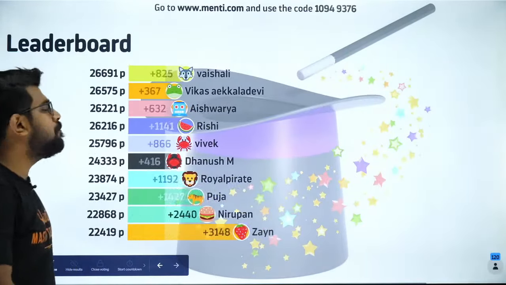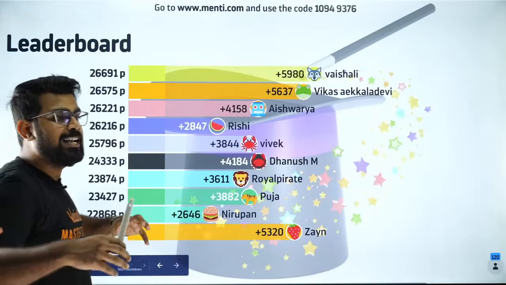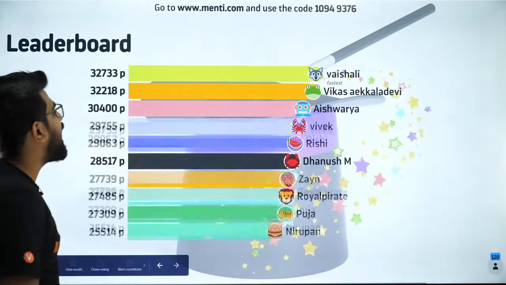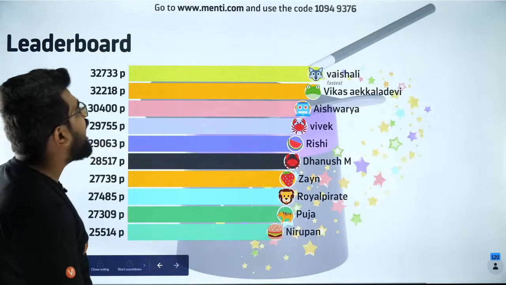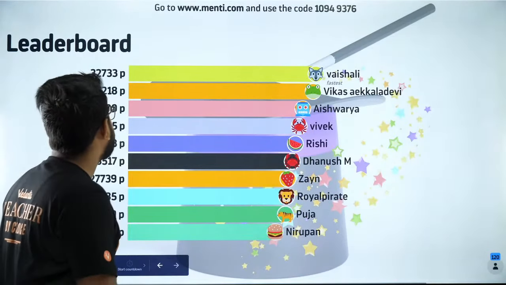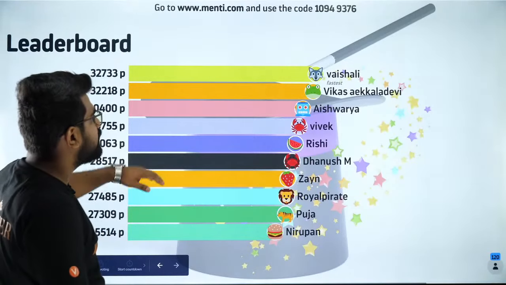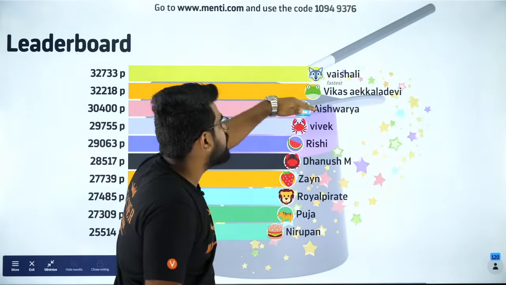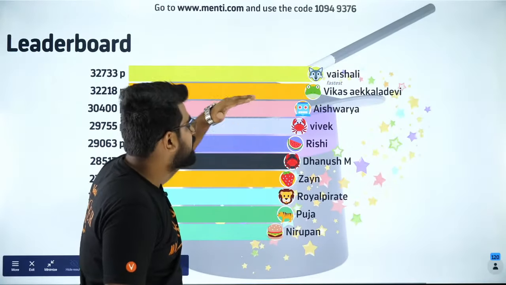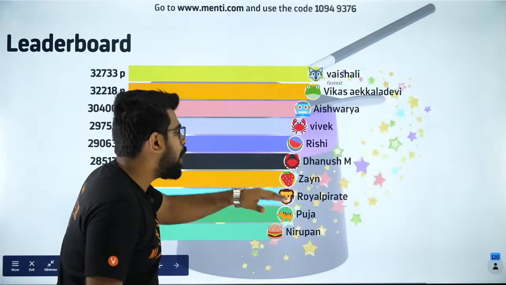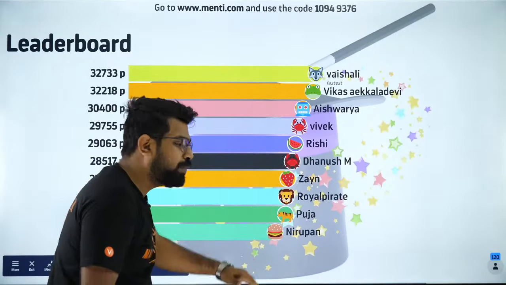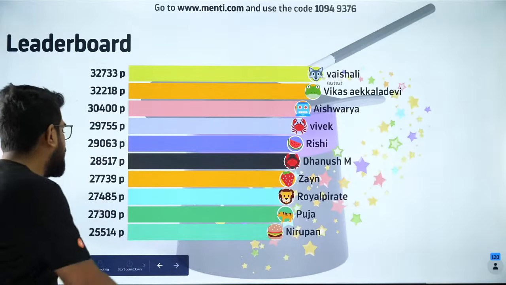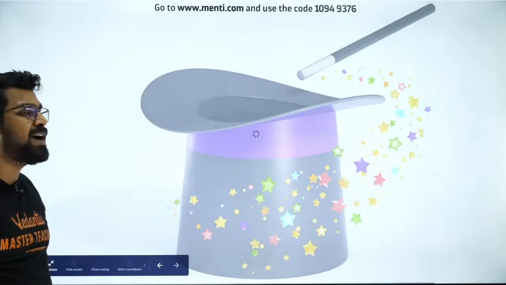Now we have the leaderboard standings. Let me just have a look at it. So guys, as you can see here, we have had a fantastic fight for the top spot. Still Vaishali is at the top, followed by Vikas, Aishwarya, Vivek, Rishi, Dhanush, Zain, Royal Pirate, Pooja, Nirupan. You guys are awesome. Now let's move forward to the next question, which is the 51st question.